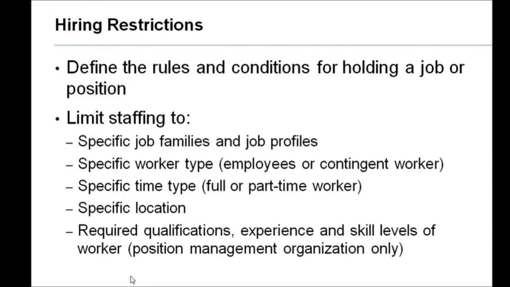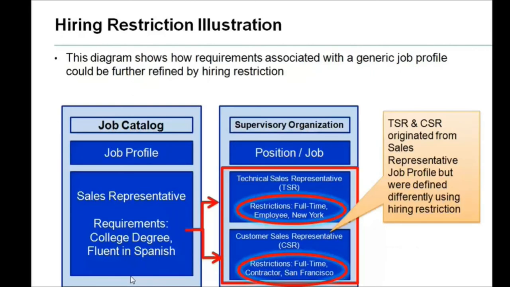Now, for hiring restrictions we can see the illustration here. Whatever we have discussed is given here. In the supervisory organization, there are two types of sales representative: technical sales representative and customer sales representative.